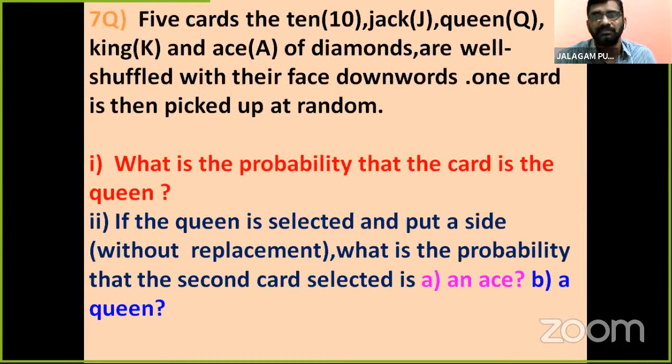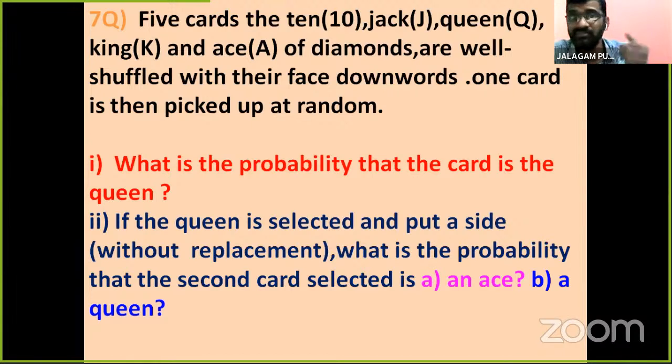See children here. Write down first of all this one. Seventh problem. 5 cards. The 10, Jack, Queen, King, and Ace of diamonds. These 5 cards are diamonds.